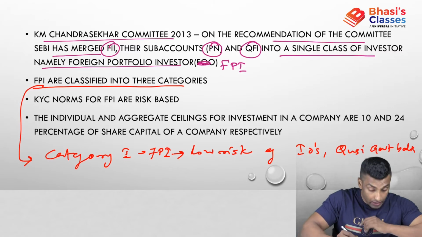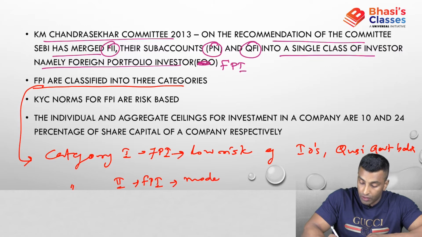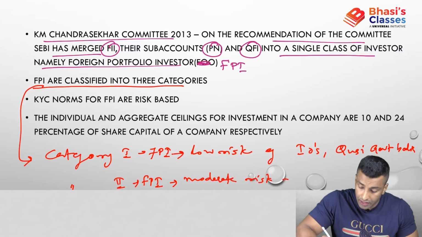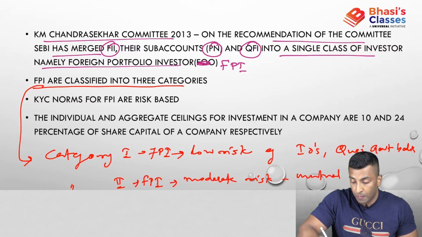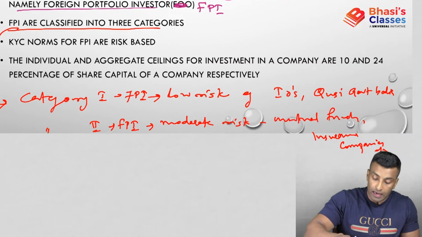What about category 2? Category 2 FPI is moderate risk. You can see here mutual funds, insurance companies, etc. So these are category 2.